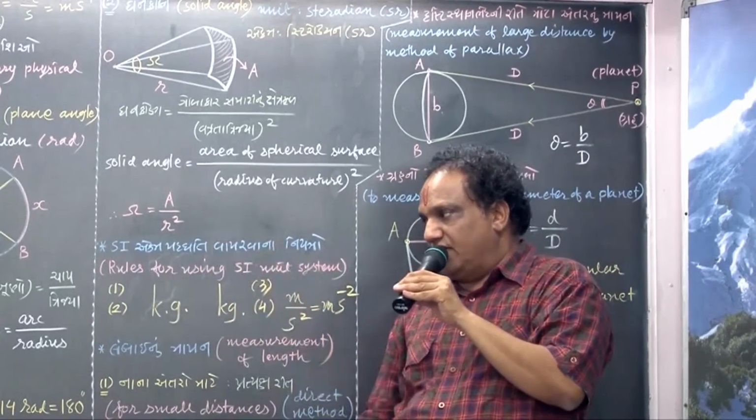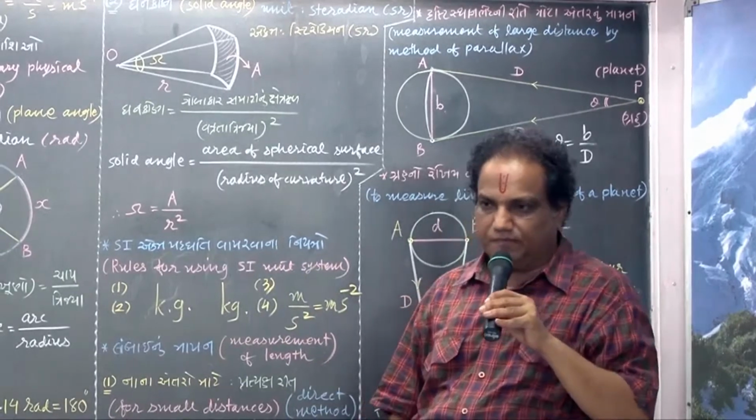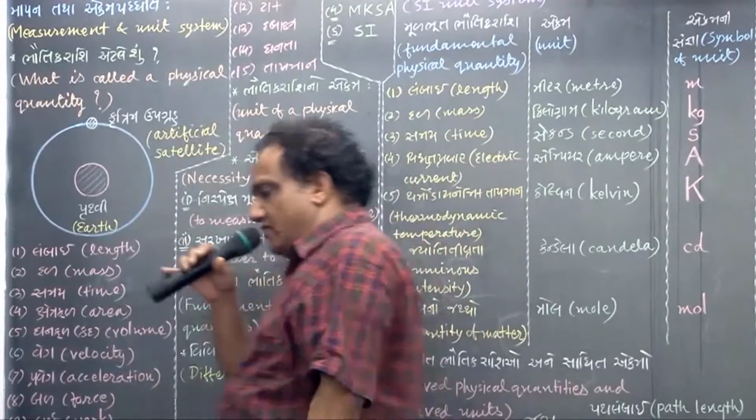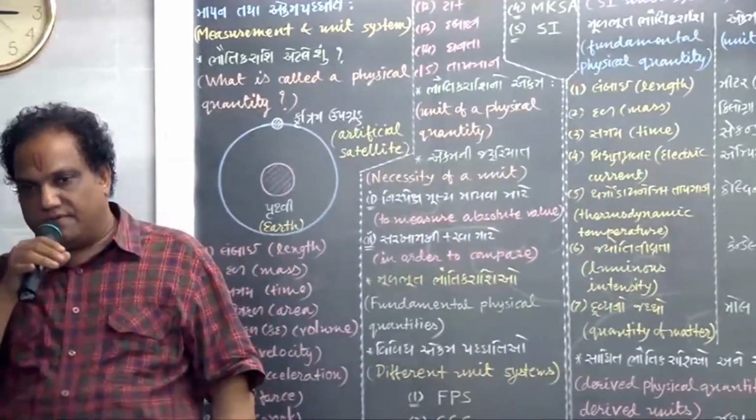Just note down these two definitions, not there in the textbook. First of all, definition of one radian.